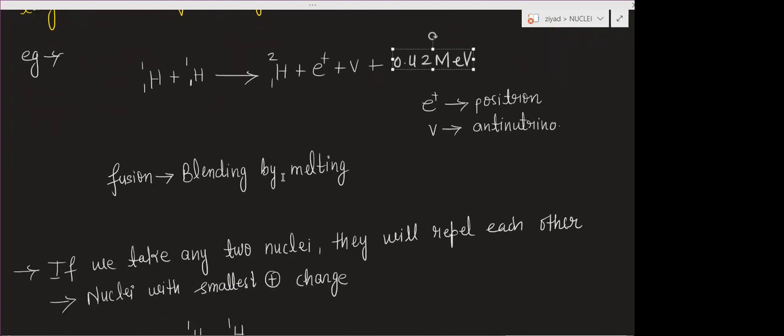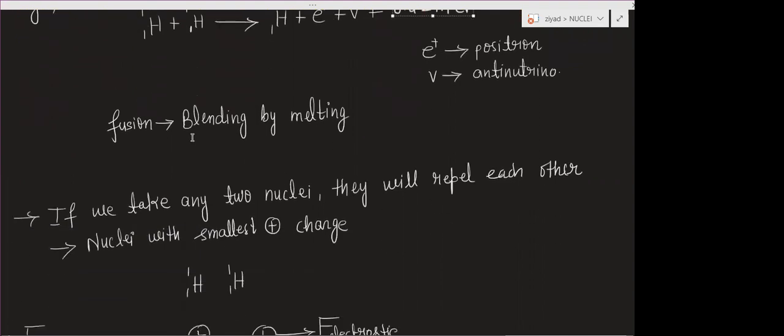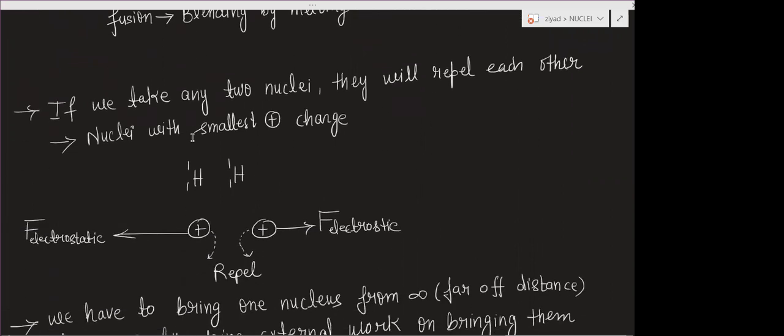So basically fusion means blending by melting. Blending by melting means that due to high temperature, these two nuclei will combine. Now we will discuss the process of fusion.